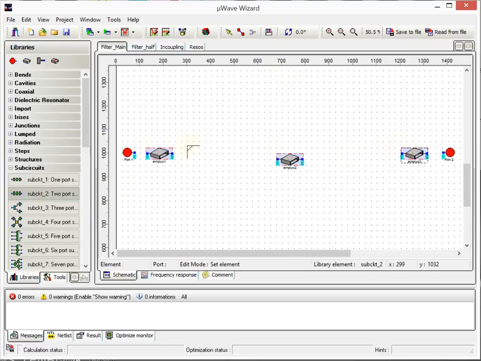So now we use this sub-circuit filter half 2 times. And so, what I said before, the filter is symmetrical. So this sub-circuit has to turn around so that the connection is mirrored to the center. This means port number 2 is connected to the center waveguide.